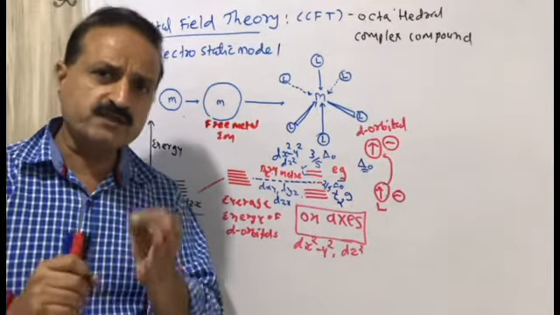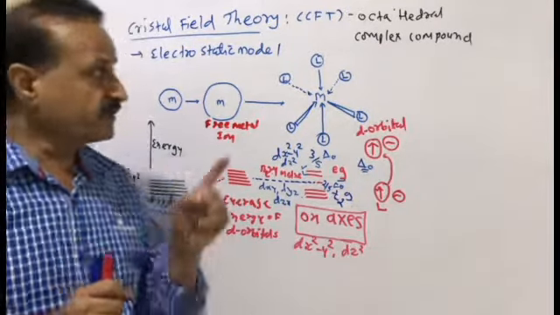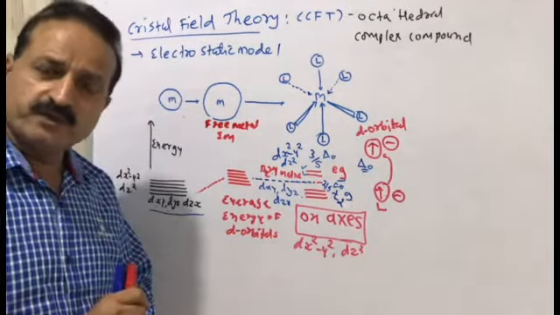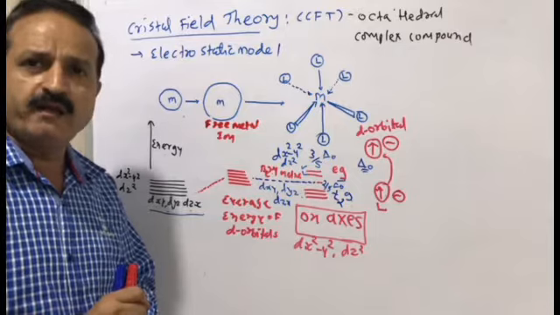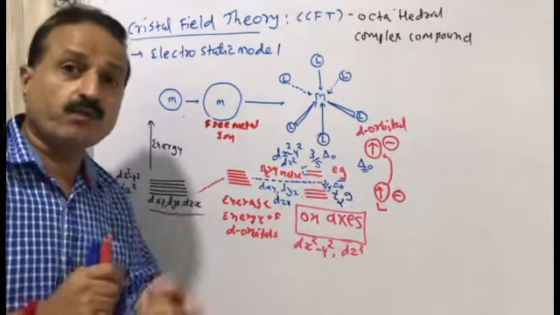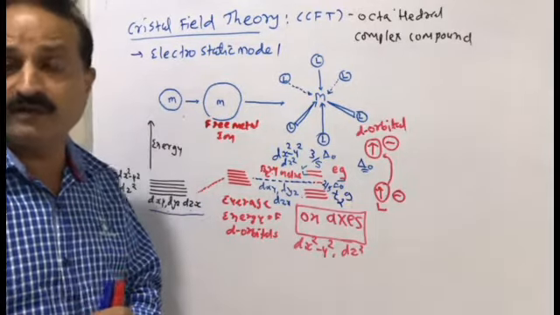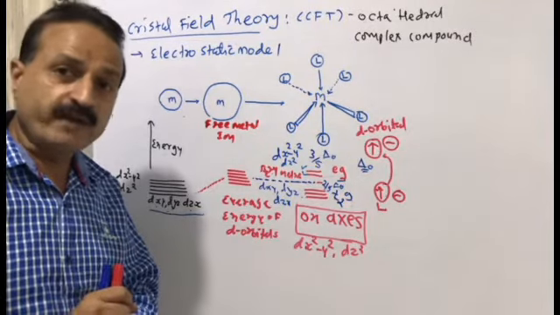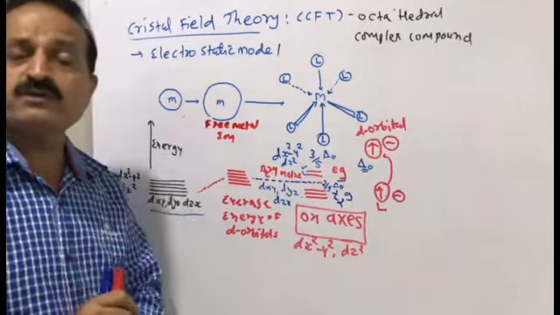So what is crystal field theory? Crystal field theory is an electrostatic model. Generally, ligand and metal ion have a coordination bond, but according to crystal field theory, the ligand forms an ionic bond with the metal.